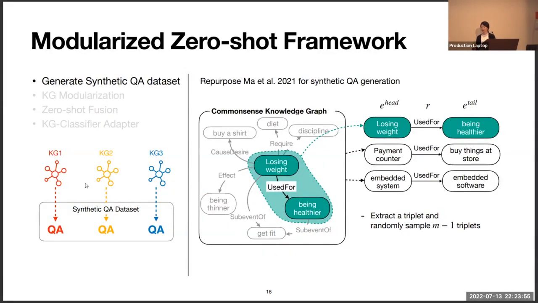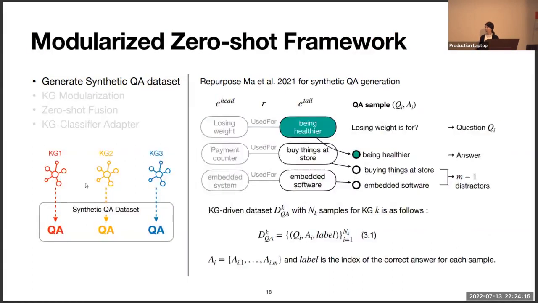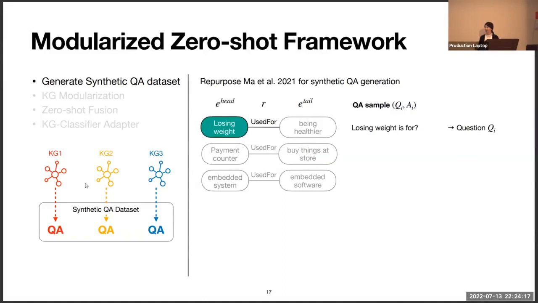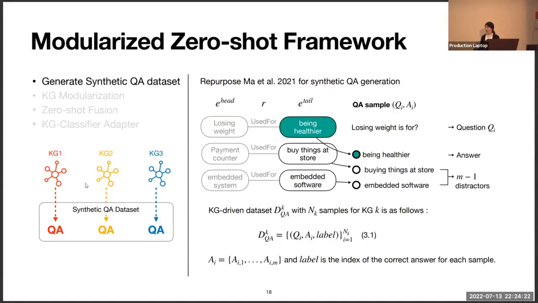So let's start with generating the synthetic QA dataset. We repurpose the method from Kaixin Ma's paper. We extract a triplet from a common sense knowledge graph and randomly sample other triplets which have the same relation. Then we convert the head entity and relation into a question using a template. And then we use the tail entity of the triplet as the answer and the tail entities of the other triplets as the distractors.